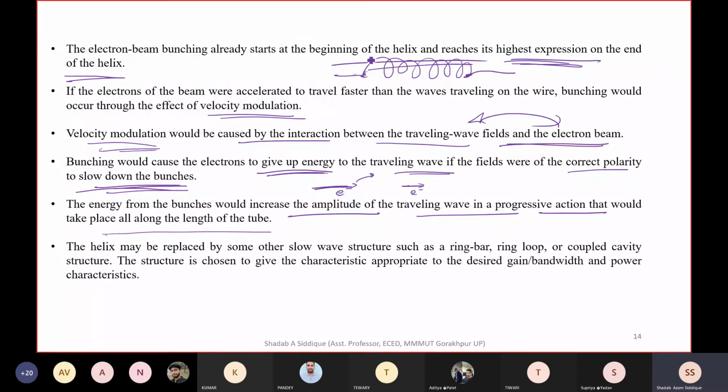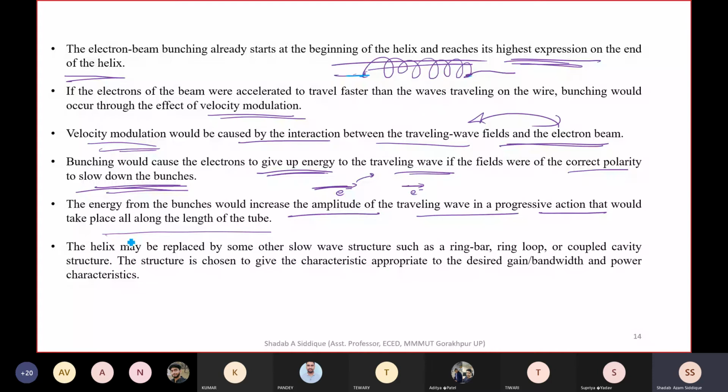So from the starting, throughout, bunching takes place, and the interaction between the electron and the traveling wave takes place, and they lose their energy throughout this vacuum tube, and at the end all the electrons lose their energy, and this amplifier, the traveling wave, will gain energy in progressive action throughout the tube.